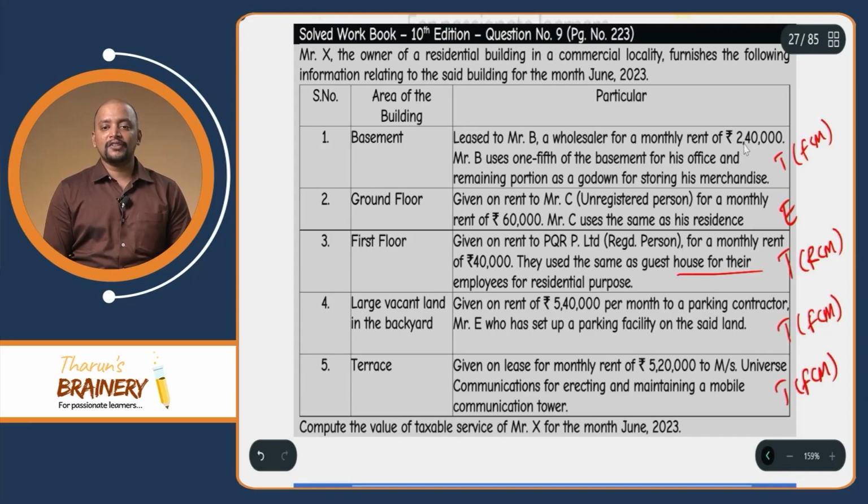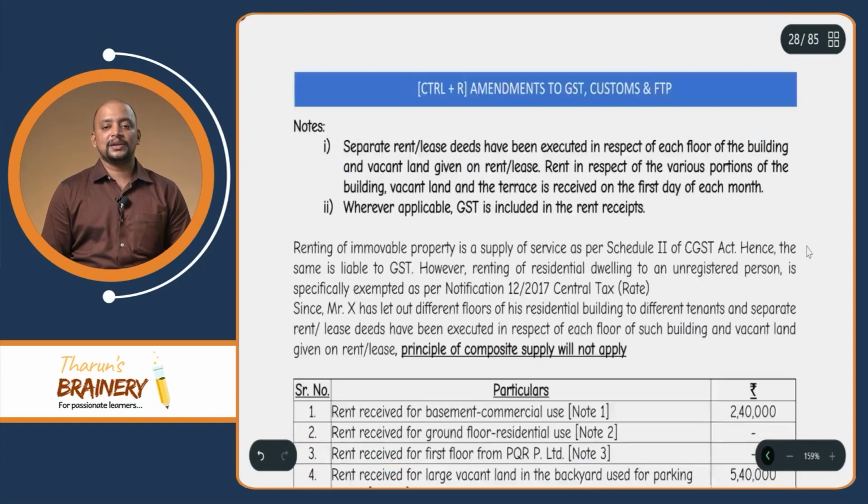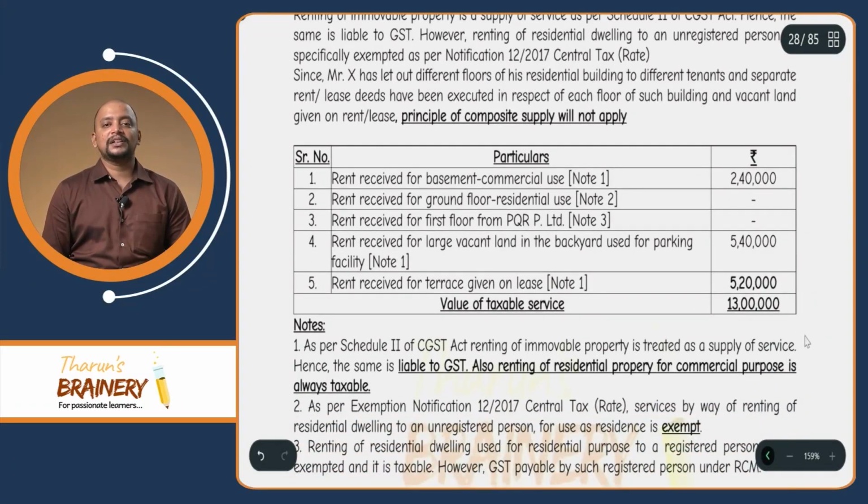So therefore 2,40,000 plus 5,40,000 plus 5,20,000 will be taxable in the hands of X as value of taxable supply, whereas even though this 40,000 is taxable, it will be taxable in the hands of PQR Private Limited under RCM. So if you see, the value of taxable supply will be 13 lakhs in this case.